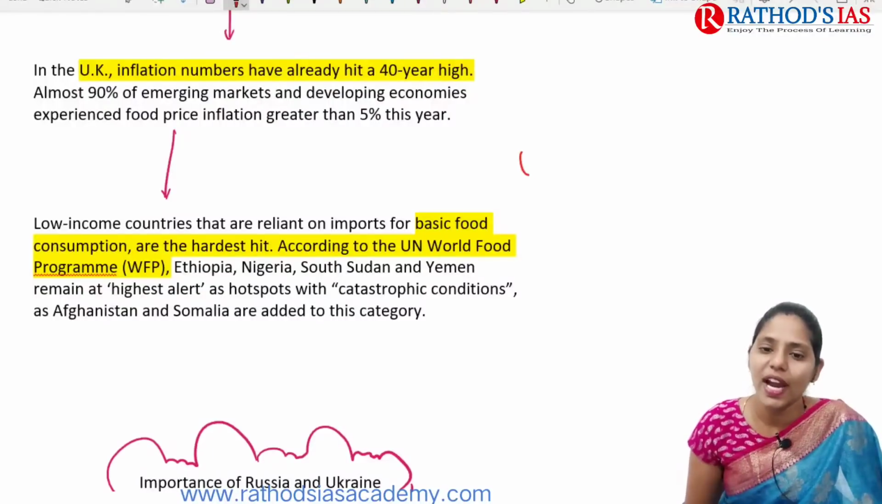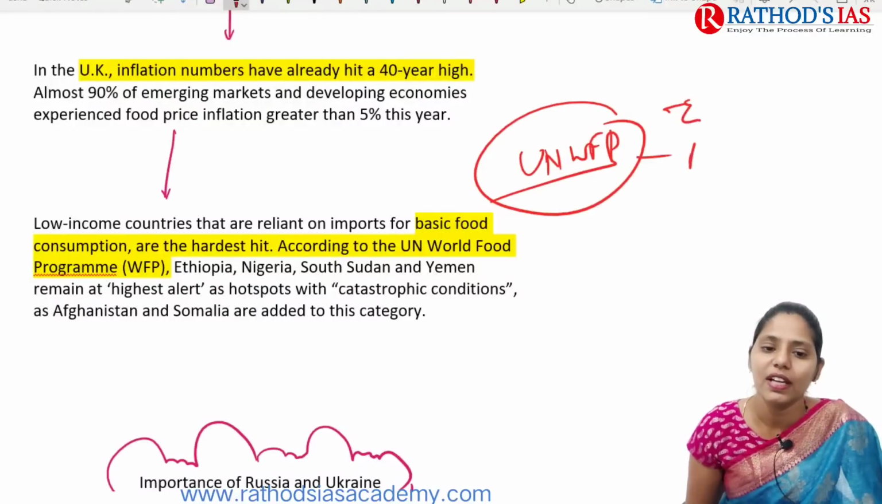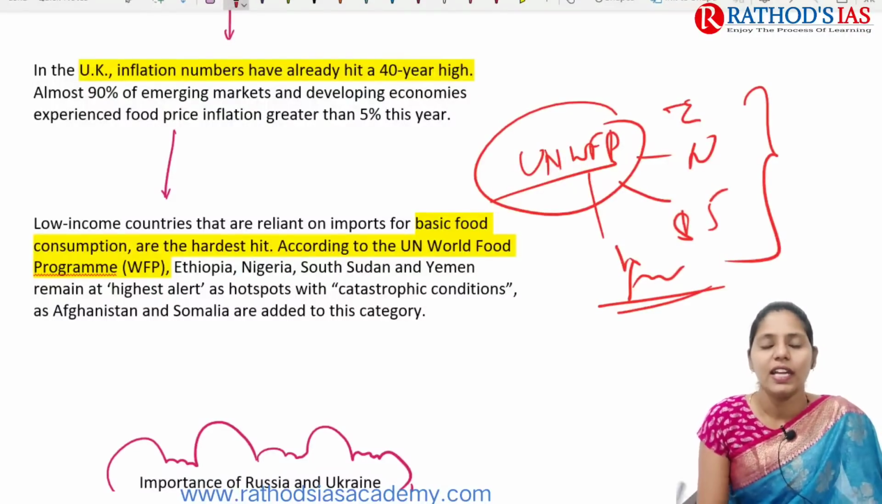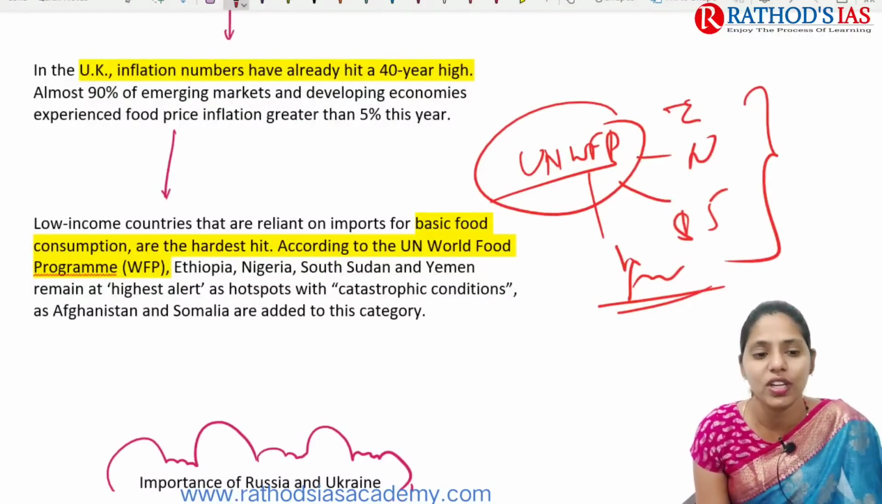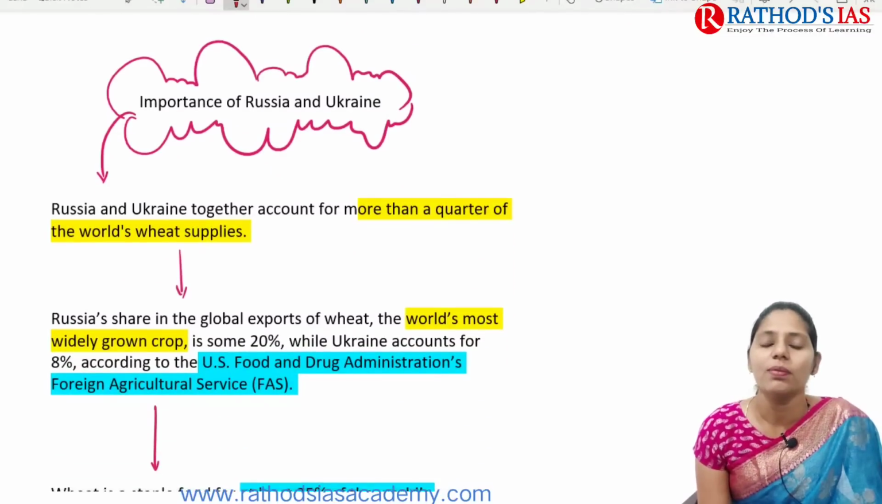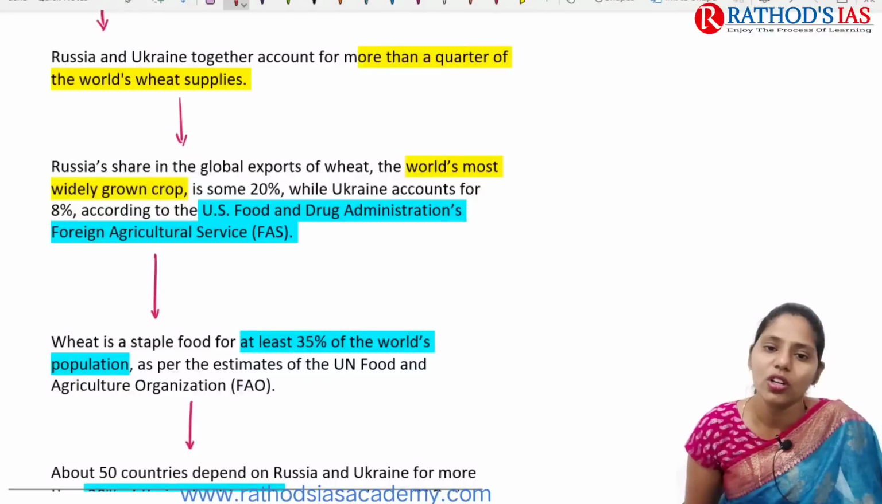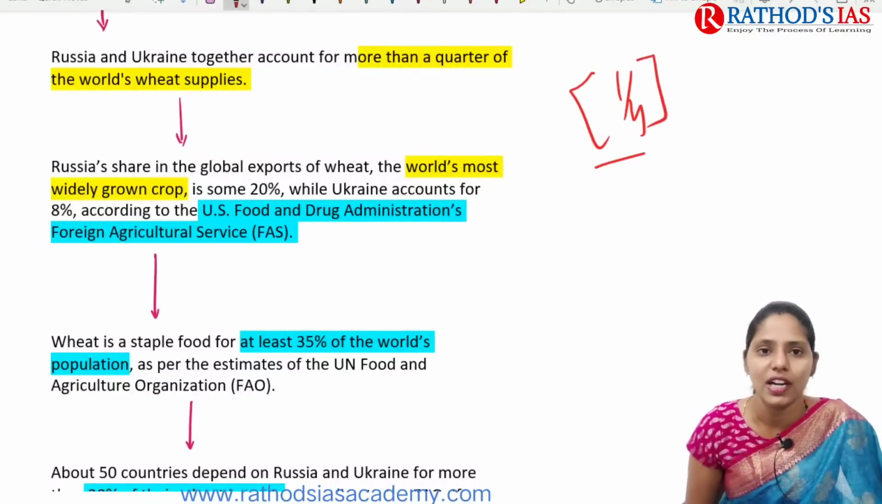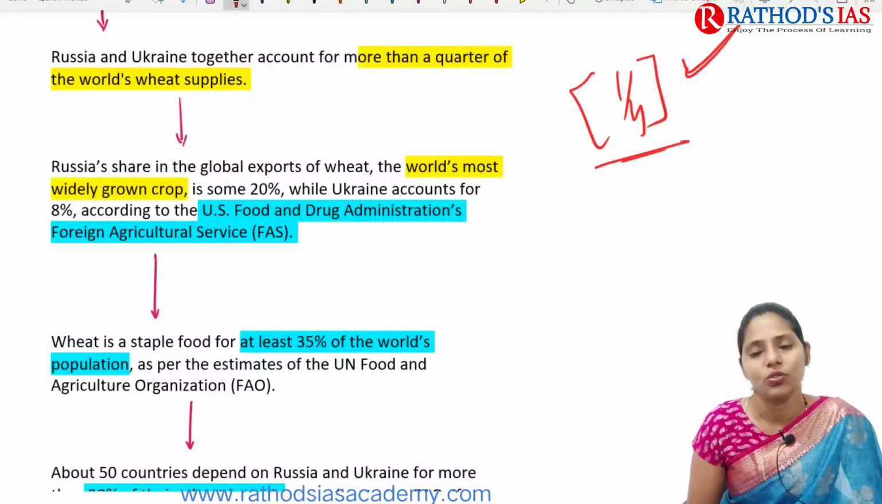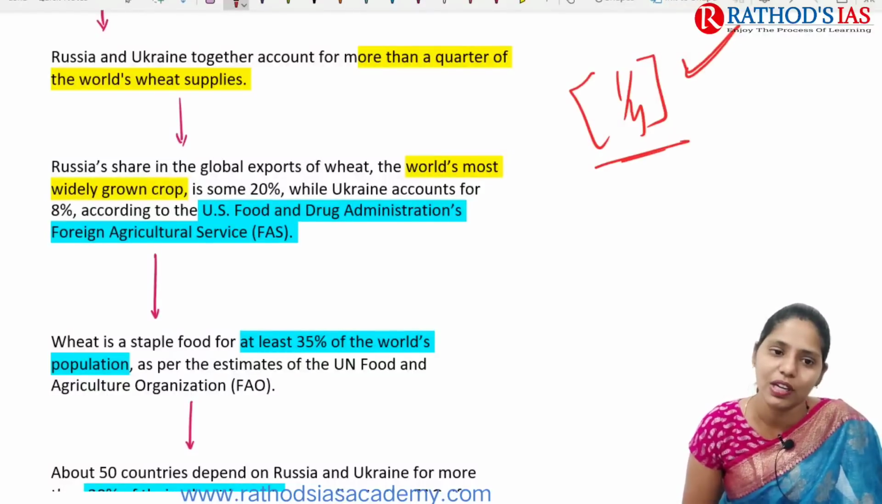According to the United Nations World Food Program, Ethiopia, Nigeria, South Sudan and Yemen remain on very high alert, and they are hotspots of catastrophic conditions as well. Now, what is the importance of Russia and Ukraine in food? Together, Russia and Ukraine account for a quarter of the world's wheat supplies. Many countries depend on imports of wheat from Russia and Ukraine.